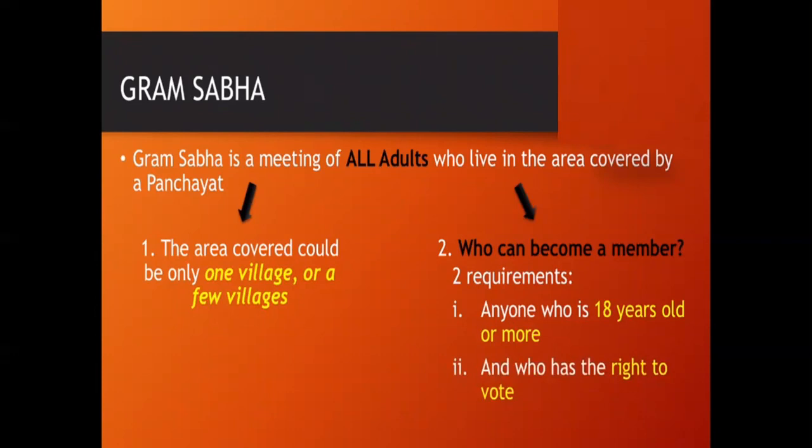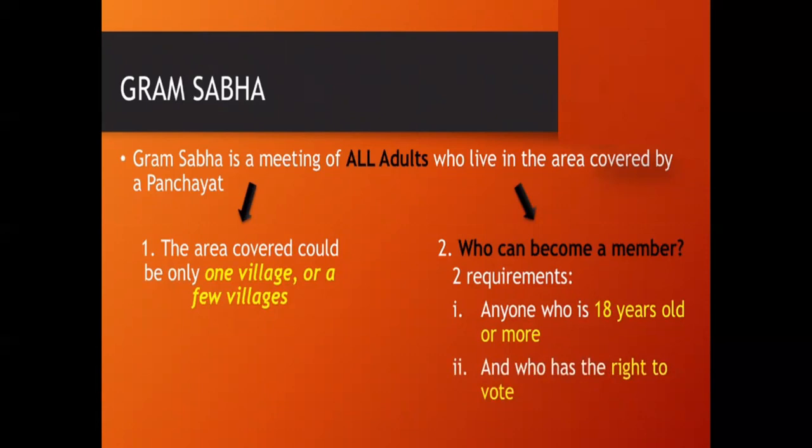All the members who are more than 18 years of age are known as adults. In Gram Sabha, you will see all adult people only. The area covered could be only one village or a few villages.